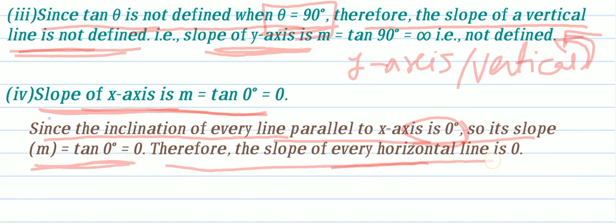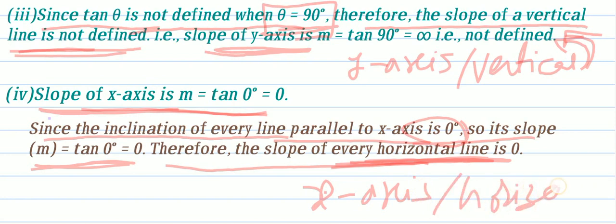Therefore the slope of every horizontal line is 0. So the x-axis and horizontal lines have slope 0, and the y-axis and vertical lines are undefined. Note down these points.